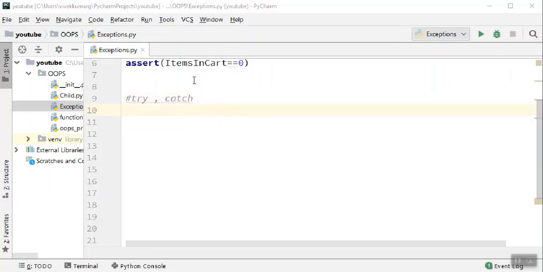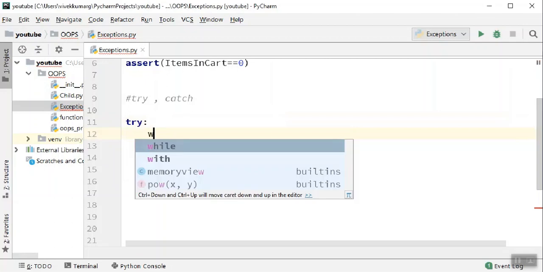Let me show you with a proper example. Let's take an example of reading a file. First of all, let's start a block called try and then a colon. This is one of the reserved keywords for exceptions, and make sure you put the colon and the code indentation will start from here. Let's write a code where you open one text file.